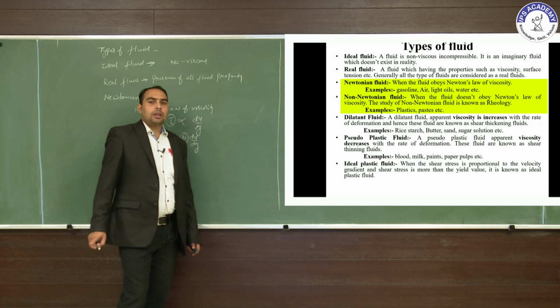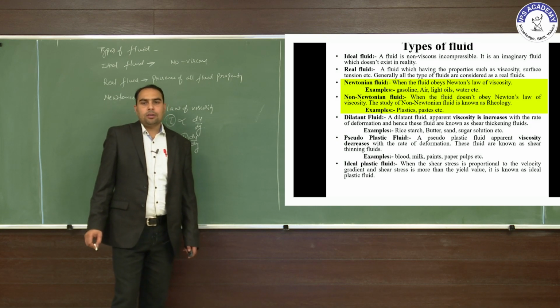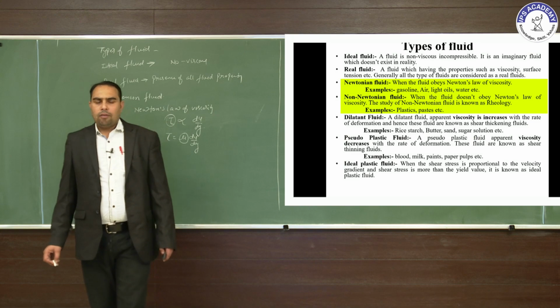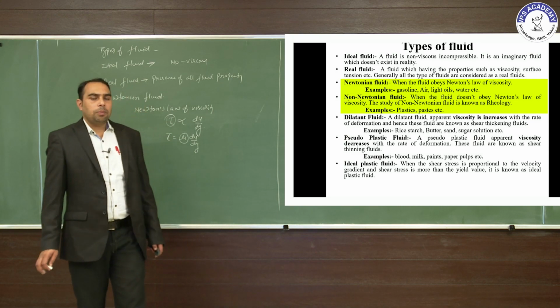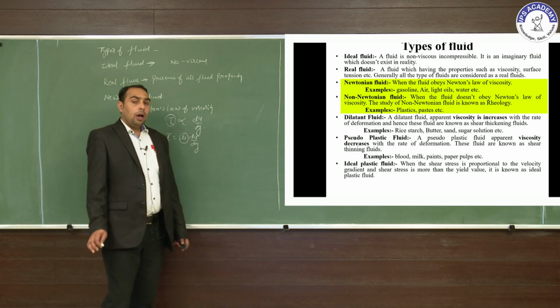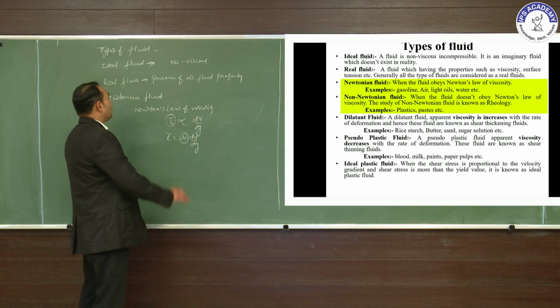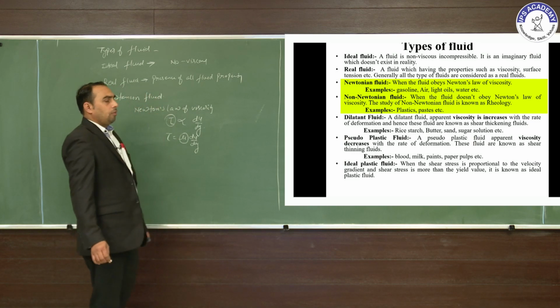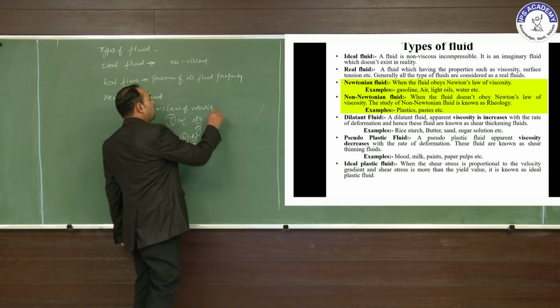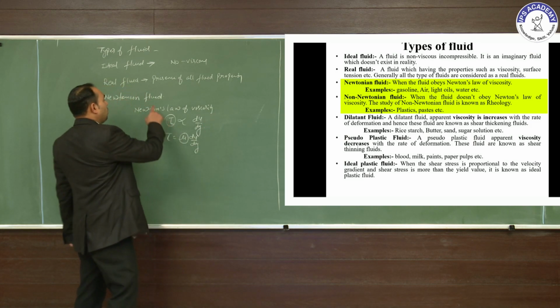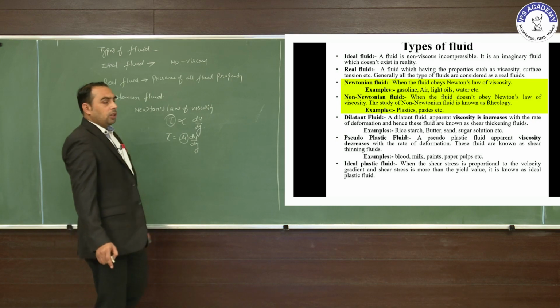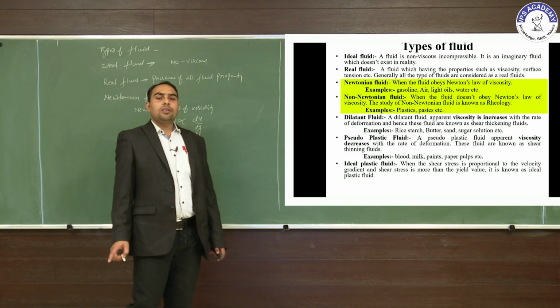Examples of Newtonian fluids are gasoline, air, light oils, and water. A non-Newtonian fluid is a fluid which does not obey Newton's law of viscosity. If a fluid follows Newton's law of viscosity, it is Newtonian, and if it does not follow it, it is non-Newtonian.